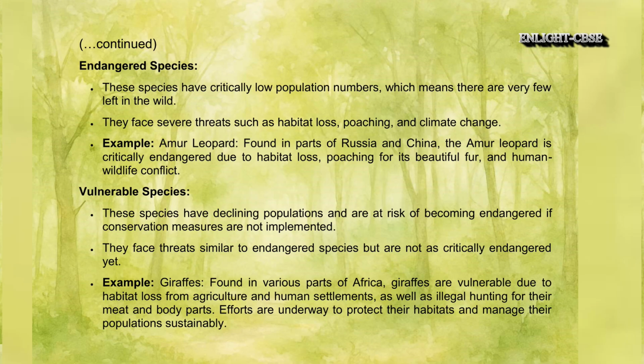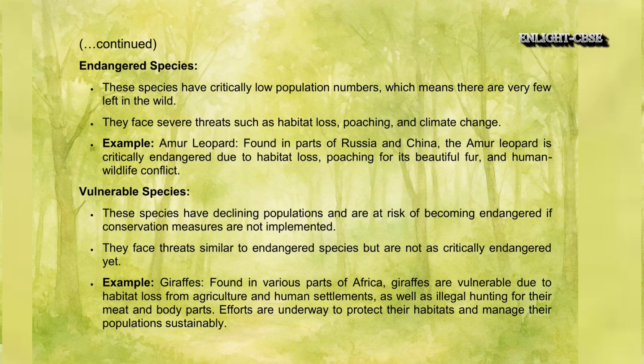Endangered species. These species have critically low population numbers, which means there are very few left in the wild. They face severe threats such as habitat loss, poaching, and climate change. Example, Amur leopard, found in parts of Russia and China. The Amur leopard is critically endangered due to habitat loss, poaching for its beautiful fur, and human-wildlife conflict.